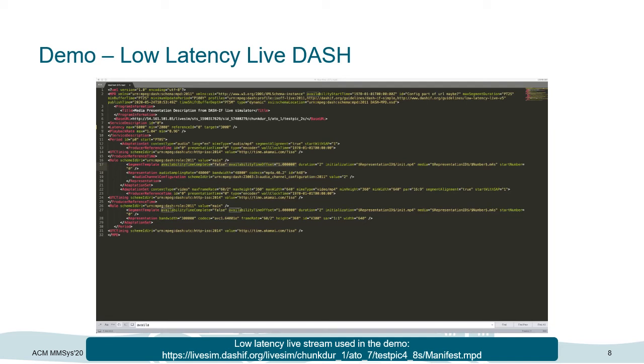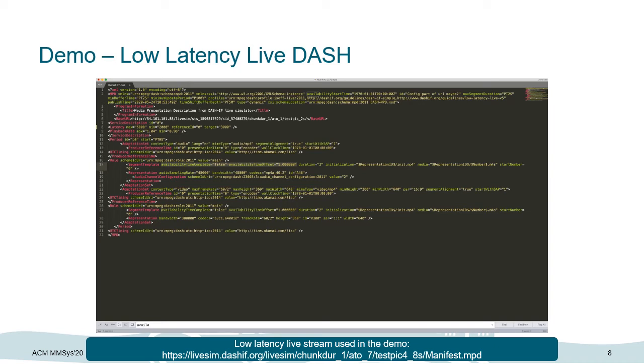The first two new attributes we can see are located in the SegmentTemplate element. These are namely availabilityTimeComplete and availabilityTimeOffset. By setting availabilityTimeComplete to false, the client can infer that segments are available at their announced location prior to their completion. So this pretty much tells us that CMAF low latency chunks are available.